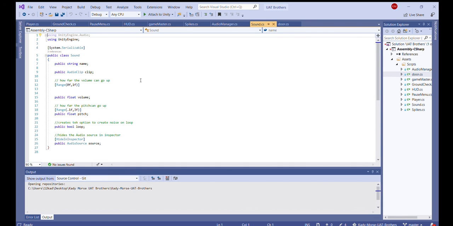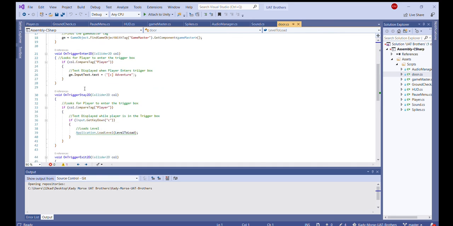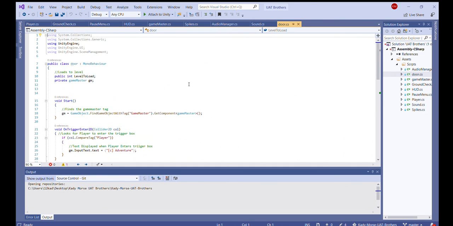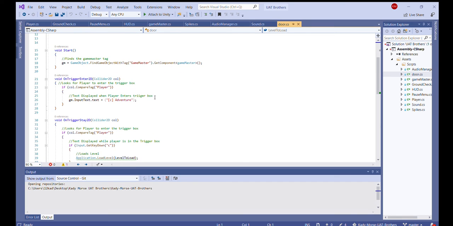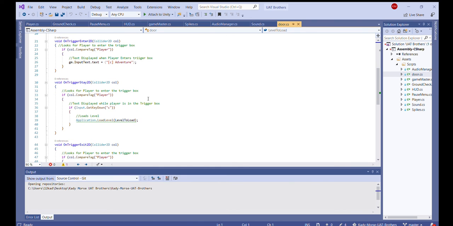These are my sounds. So this is the range of how far the volume can go up. This is my pitch. This creates a bool for a loop, and this hides the audio source during this vector. And then I have my doors, which is the huge tree. So it finds the gamer tag, and when the player enters it, it displays a text which says C and then adventure. So if you press the C key, it will continue on to the next scene.